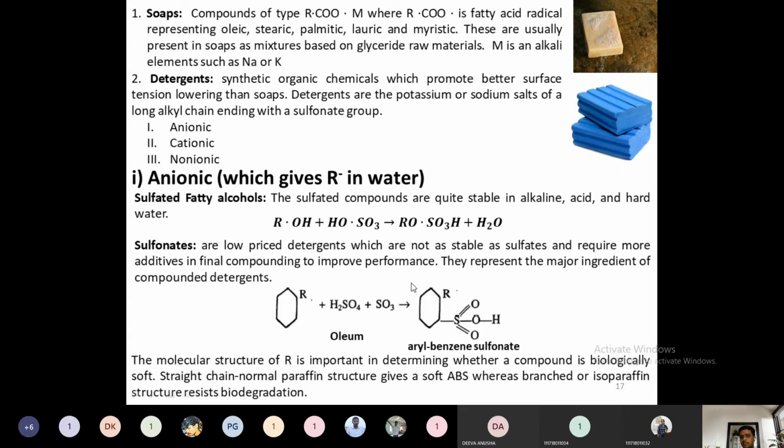These are the low-price detergents, which are not as stable as sulfates. Sulfates are stable components; these sulfonates are not as stable. But to increase this stability, we add some additives. Therefore, the final composition will vary somewhat depending on the particular additives. How is it formed? The R molecule is in the aromatic ring. It will be combined with oleum. Oleum is what we call fuming sulfuric acid, which has more sulfur trioxide.